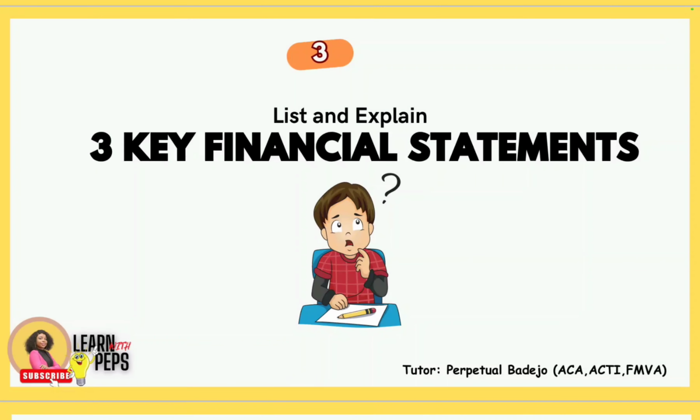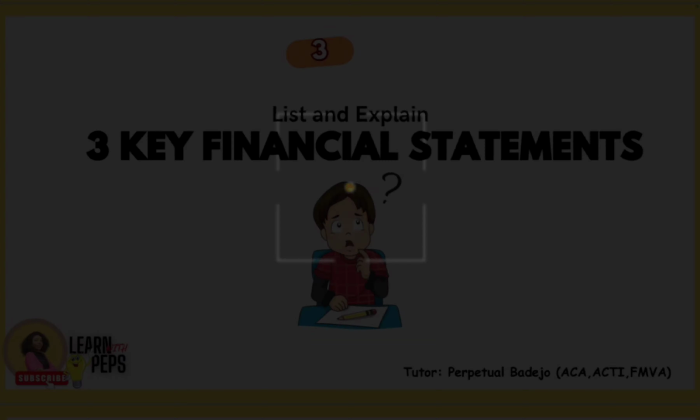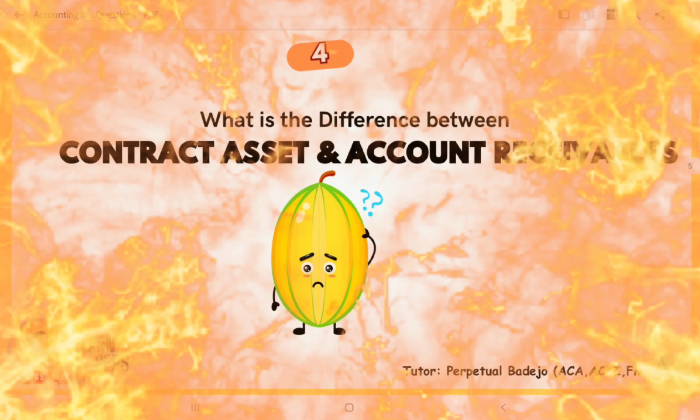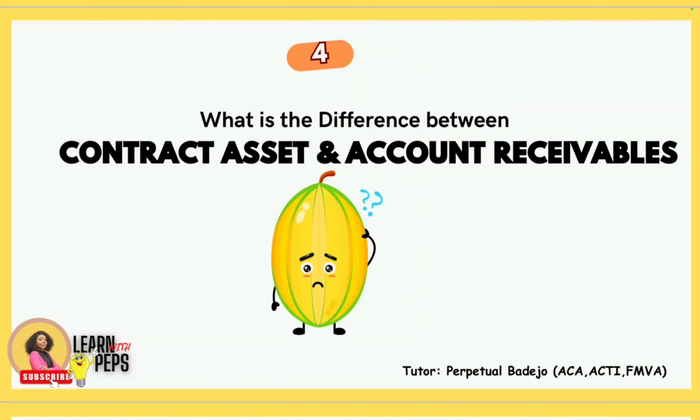The statement of financial position is a snapshot statement that shows the financial wealth of a business. It shows the assets of the business. It shows the liabilities that are owed by the business, and it shows the equity of the owners of the business. Then the third one is the cash flow statement. The cash flow statement is a statement that shows the cash movement of a business over a certain period of time. The fourth question that we have here is, what is the difference between contract asset and account receivables?